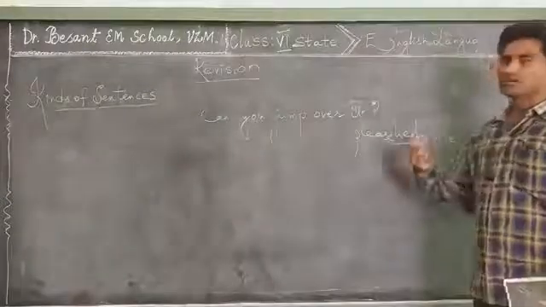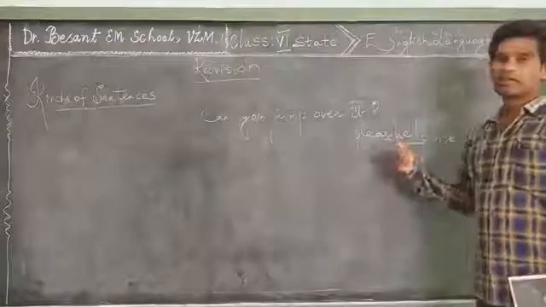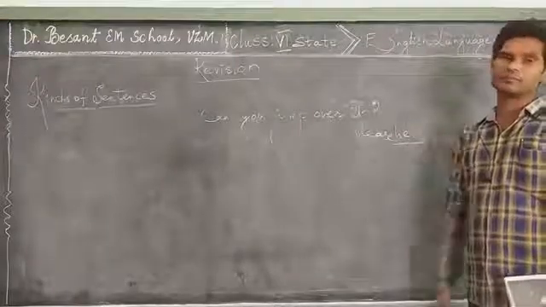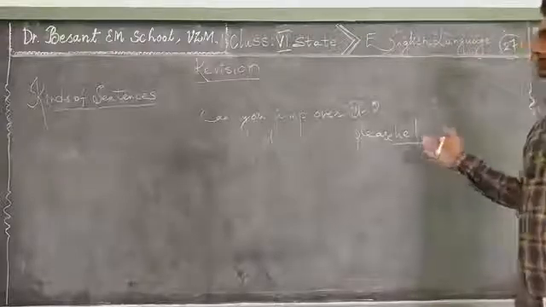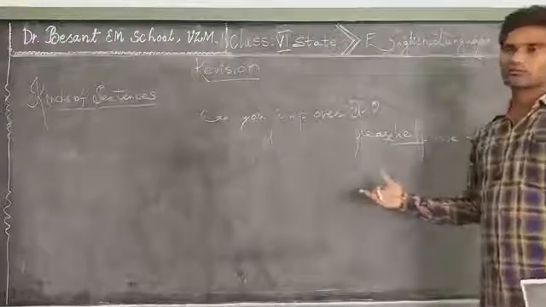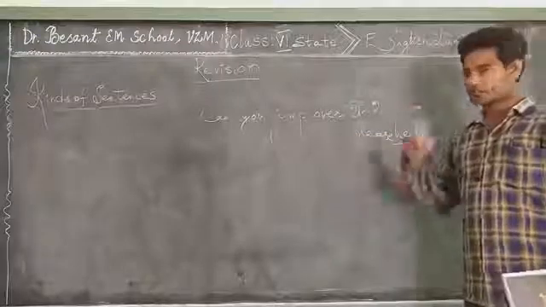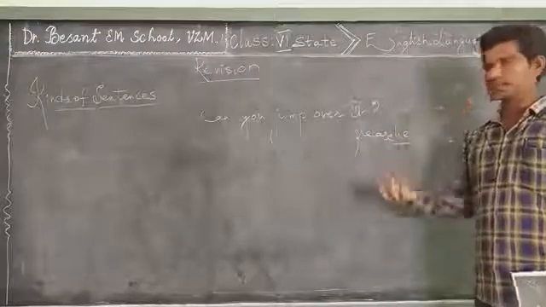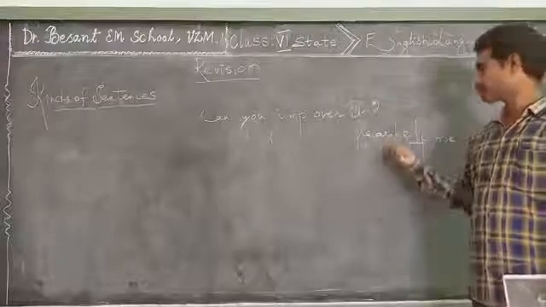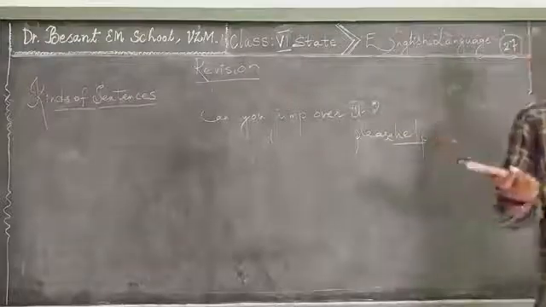Help me is the base word. So help is the main verb, an action word. So this is what you call an imperative sentence. It creates some request. Someone is begging or requesting to do something.